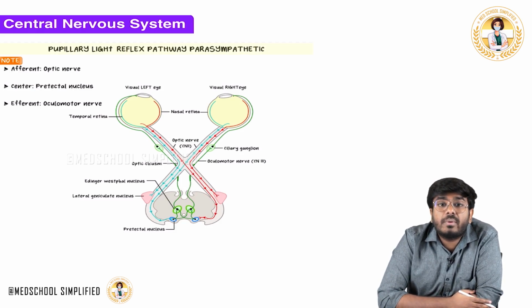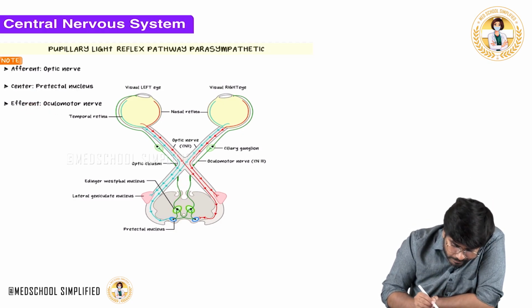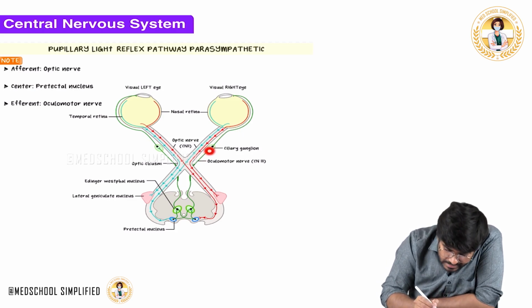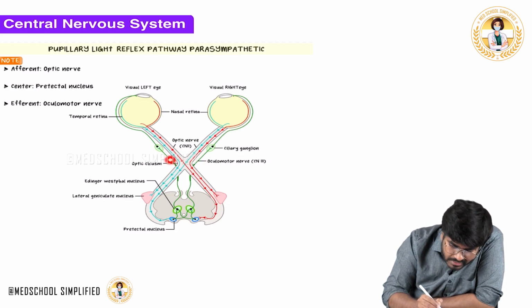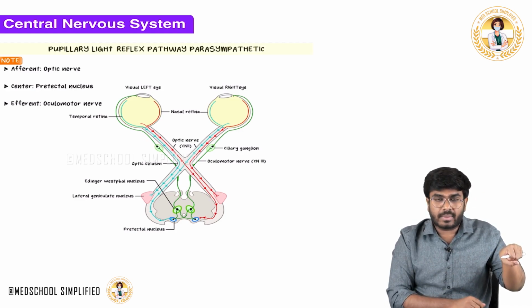These parasympathetic fibers are going to jump into the oculomotor nerve, which is the third cranial nerve. This is the third cranial nerve, the green colored structure present outside. This is not the optic nerve. This green structure is the oculomotor nerve, the third cranial nerve, and in it these parasympathetic fibers are present.